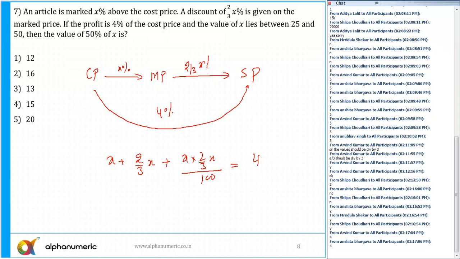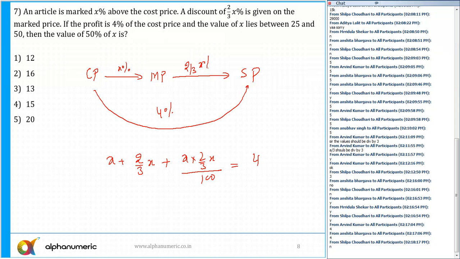So you can get the answer easily here. Any doubts on this question, please tell me. This was also not a very difficult question. On solving this, it's a simple quadratic equation you'll get. Sorry, you need to remember one thing: there is a discount, so the discount has to be negative. So I need to put a negative sign here.